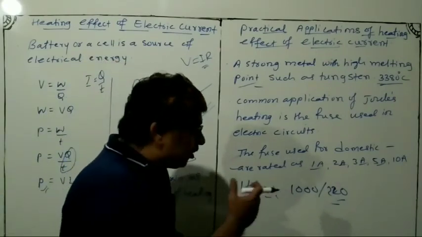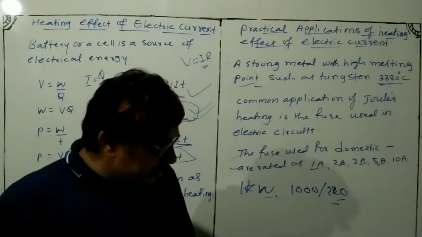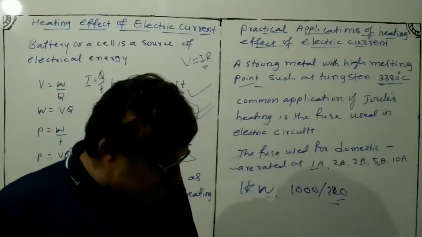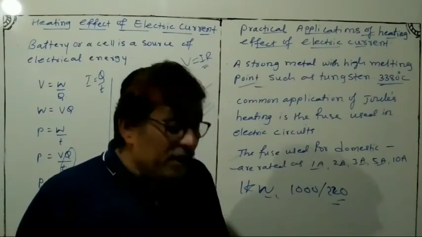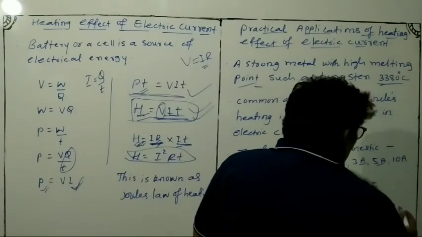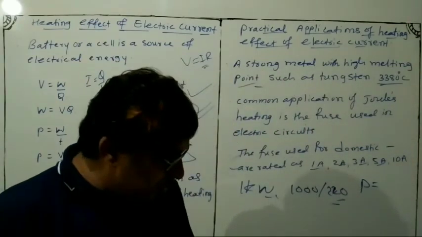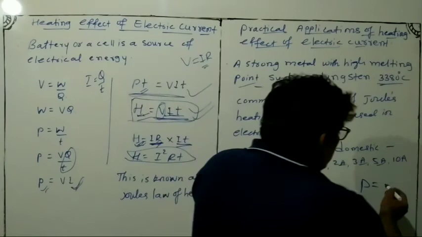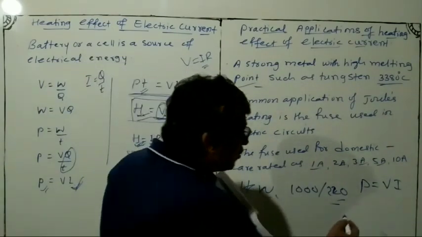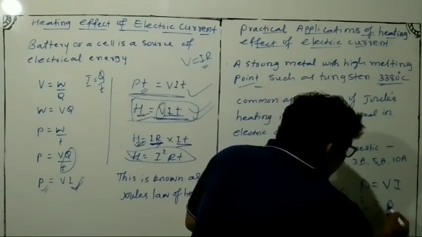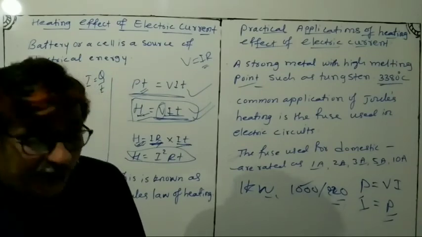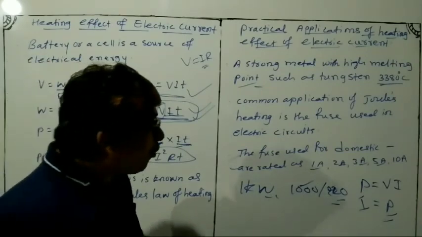Power is equal to VI, and here you have to find I, so I is equal to P upon V. Putting the values, 1000 upon 220, you will get 4.54.